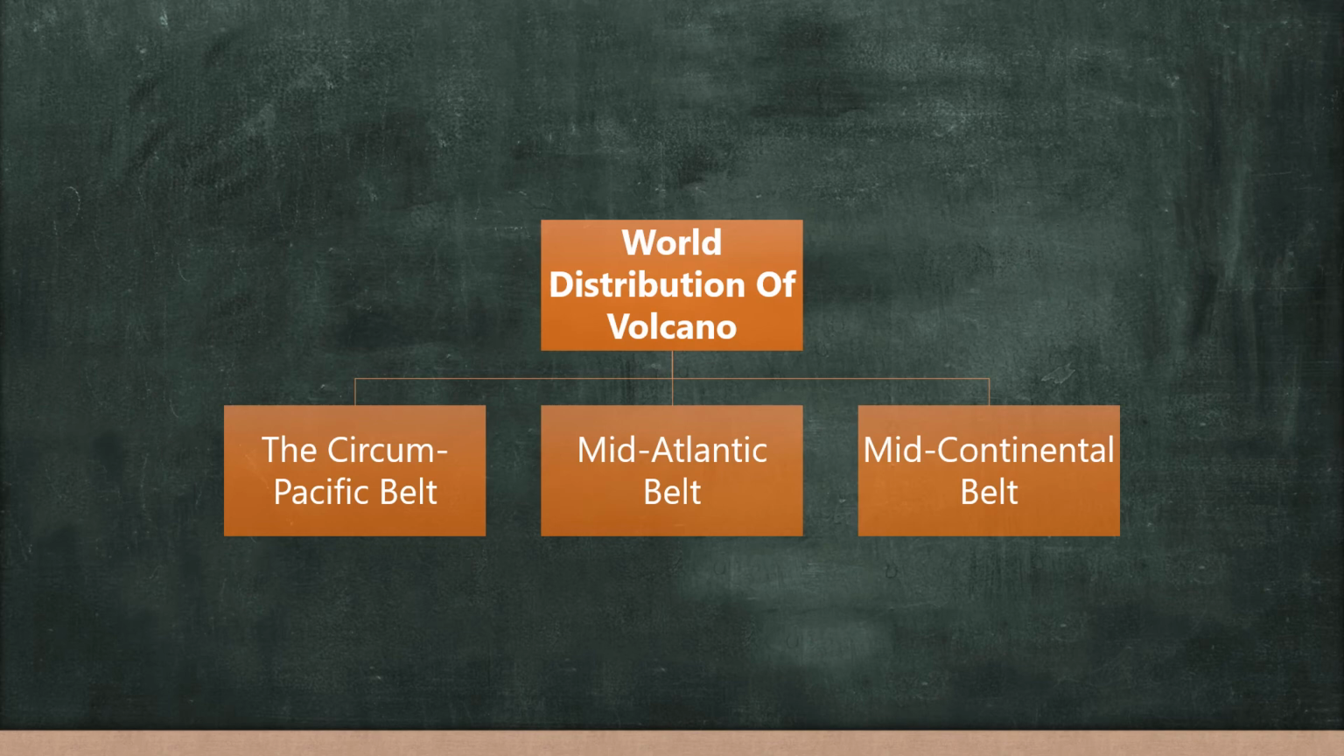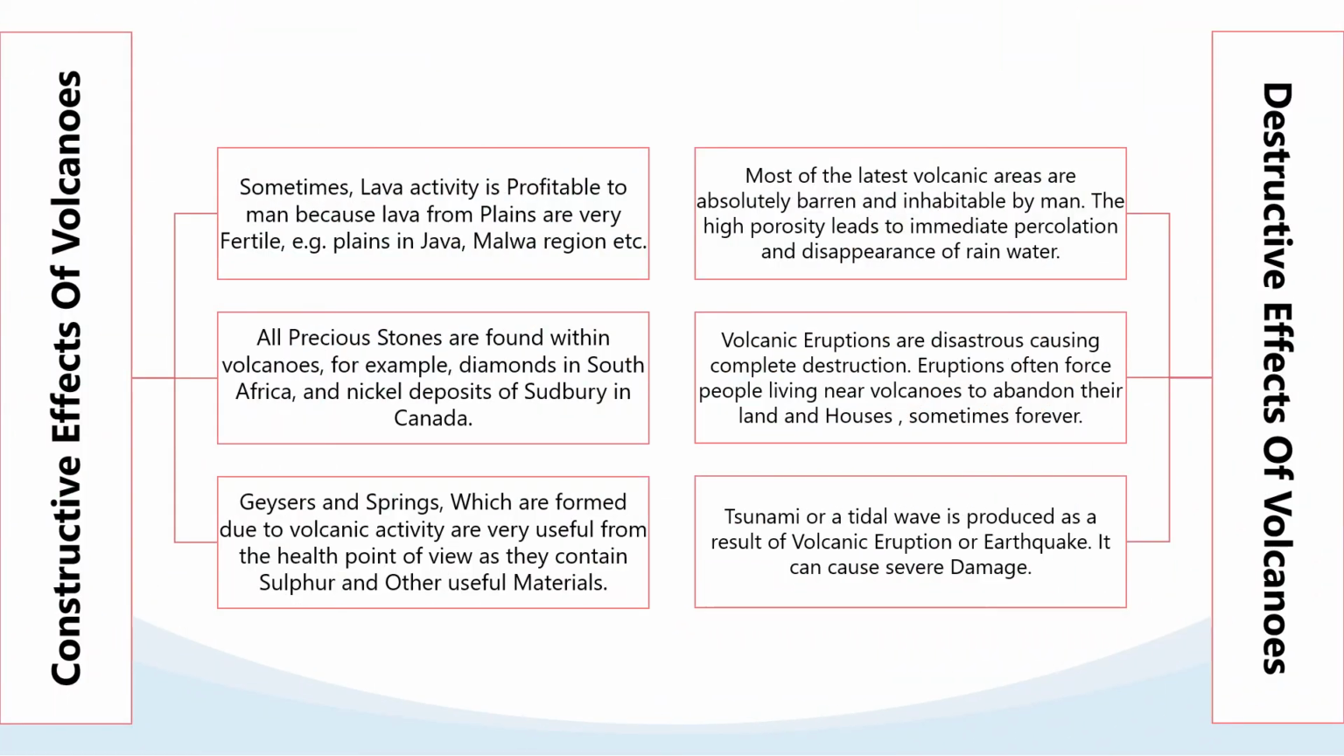The only active volcano in India, the Barren Island of the Andaman and Nicobar group of islands, is also located in this belt. Now we will discuss the effects of volcanicity. What are the constructive effects of volcanoes? First of all, we discuss the constructive effects of the volcano.